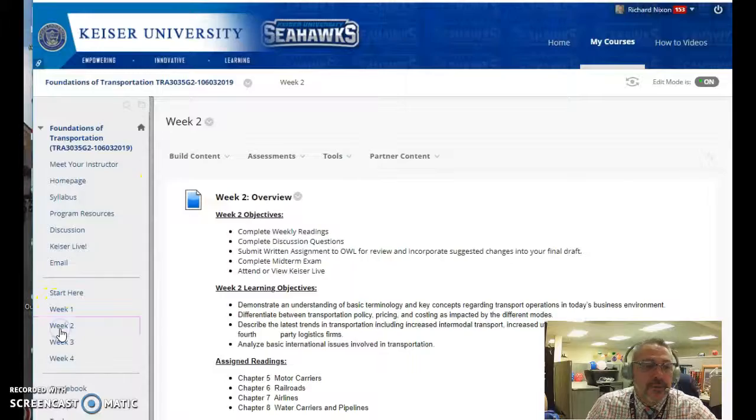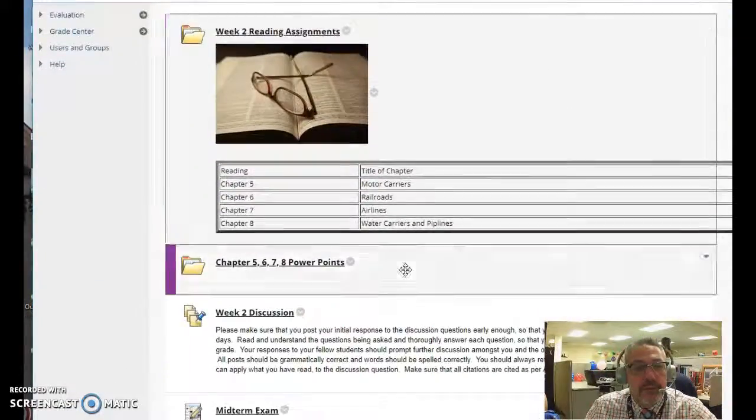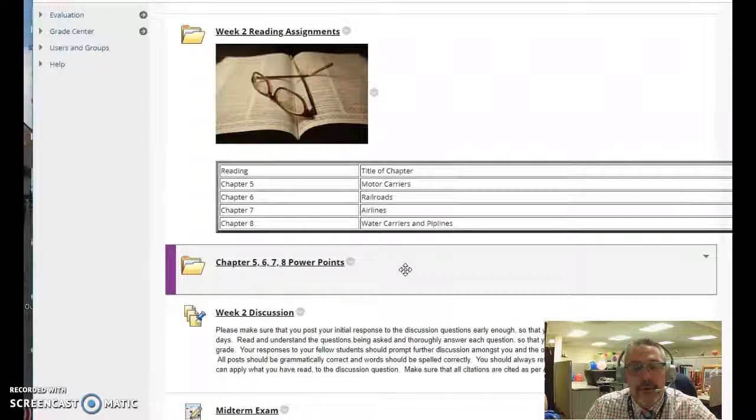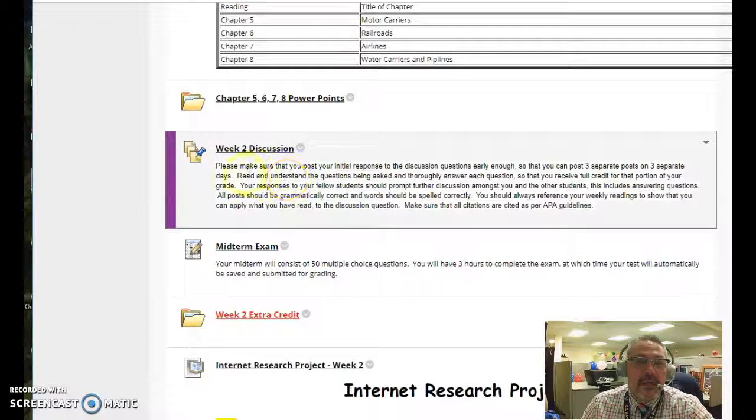Alright, so let's go ahead and get started for the week 2 overview. This week you should be reading chapters 5 on motor carriers, 6 on railroads, 7 on airlines, and 8 on water carriers and pipelines. So they're going to just go over the individual types of carriers that we will be discussing. And then you have your discussion for week 2.